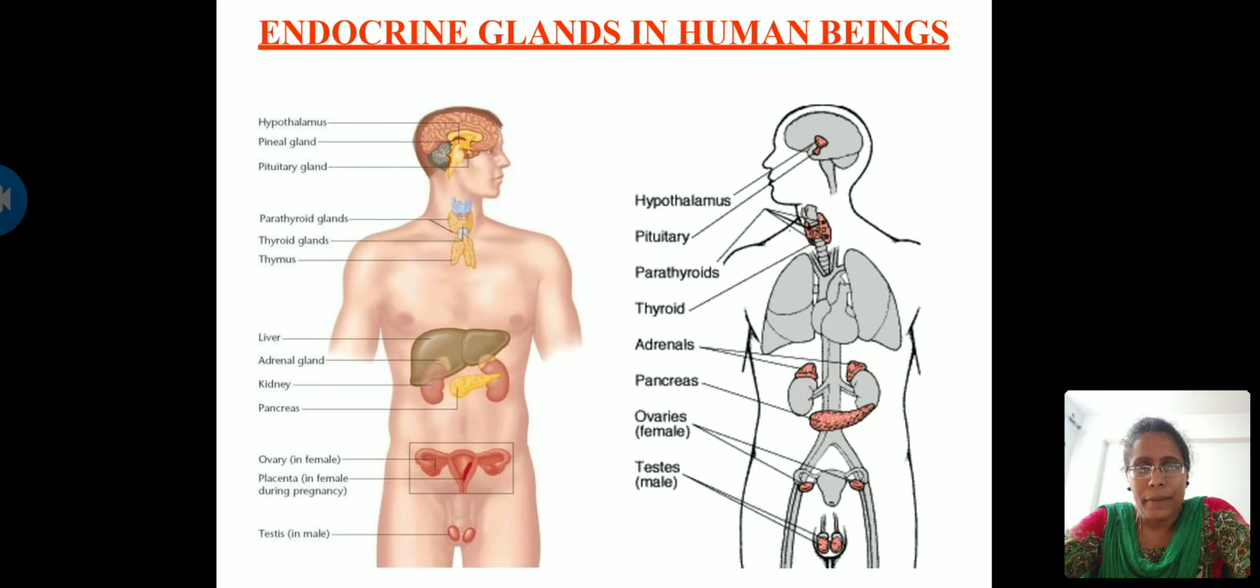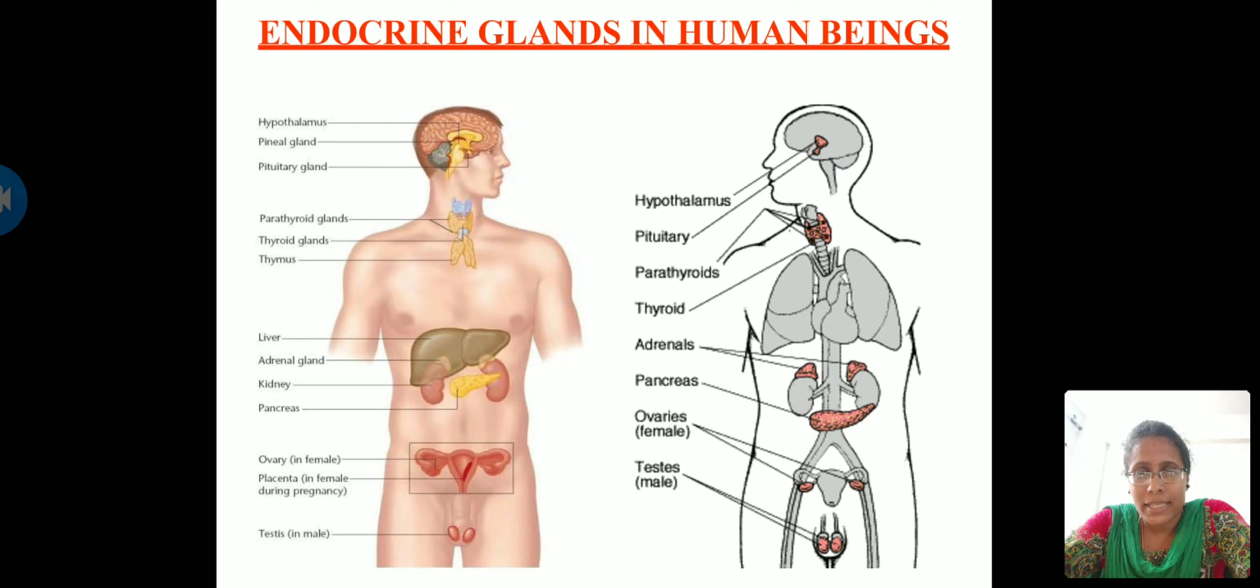Next is the pituitary gland. This pituitary gland is present in the brain, just below the hypothalamus. The pituitary gland secretes a hormone called growth hormone. Increased or decreased secretion of growth hormone leads to two major diseases called gigantism and dwarfism.